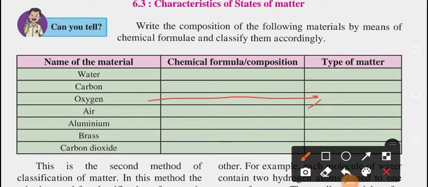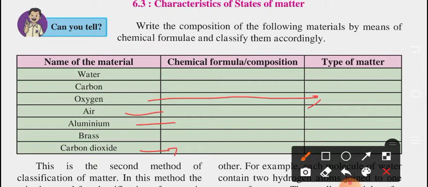What is air? Obviously, it is a mixture. What about aluminium? So it's a single substance, or we can say element. Brass, carbon dioxide. Now here carbon dioxide is also a mixture, because we are writing carbon dioxide as CO2. Carbon and oxygen are there, so the chemical formula is CO2, and we are writing it as part of mixture.